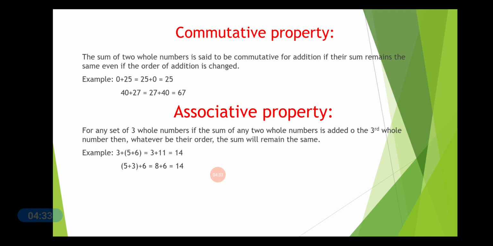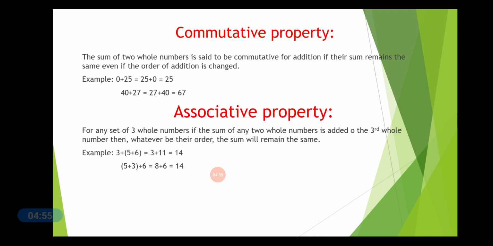When two whole numbers are taken and added in any order, their sum will always remain the same. So, you add 40 and 27, both whole numbers, you get 67. Now, you just change the order. You write 27 in the beginning and then you add 40 to it. Your answer will remain 67 only. It will not change. So this satisfies the commutative property.